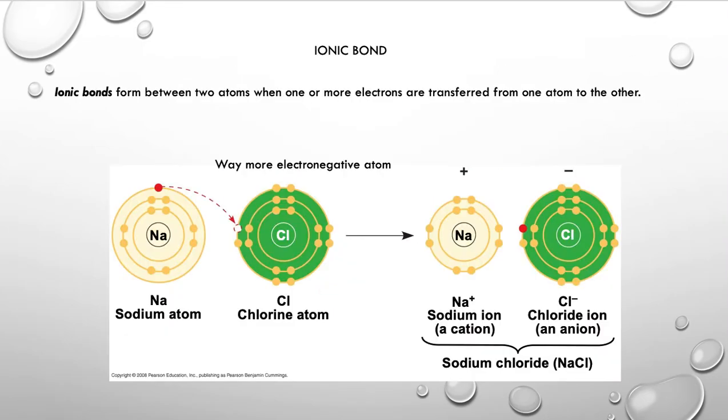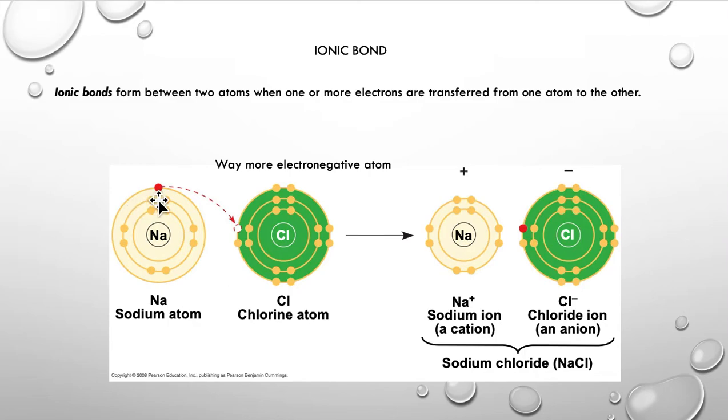So the second type of chemical bond is an ionic bond. An ionic bond forms between two atoms when one or more electrons are transferred from one atom to the other, as shown here. This bond occurs when electronegativities of atoms are very different and one atom has a much stronger pull on the electrons, so higher electronegativity, than the other atom in the bond.